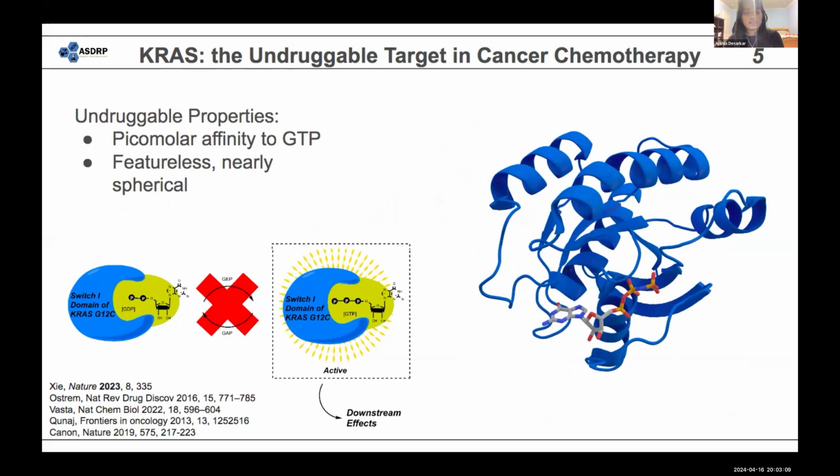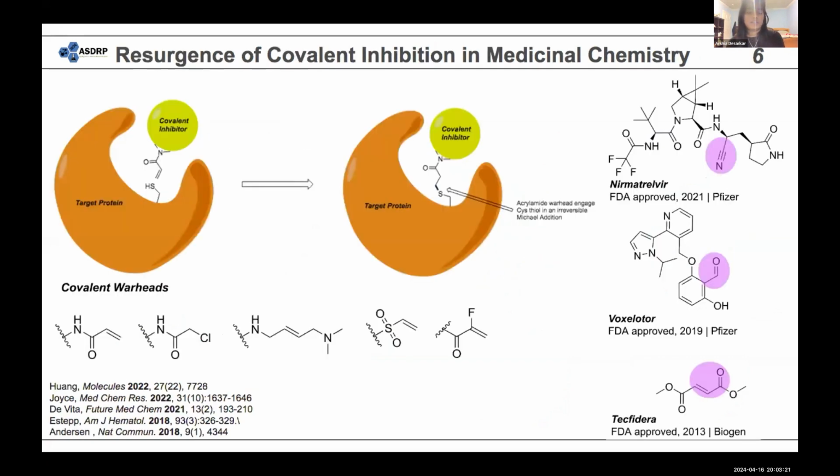the active state, and the featureless, nearly spherical surface of the protein, which makes it very difficult for any compounds to competitively inhibit at that particular site. However, through the usage of covalent inhibition, we can actually inhibit this mutation. Covalent inhibition is found in several FDA-approved drugs, and they all use a warhead, which is highlighted in purple. And there are many different covalent warheads that can be used. Some of them are shown here.